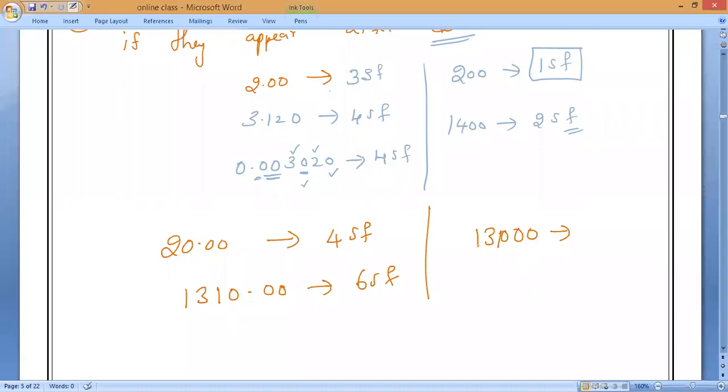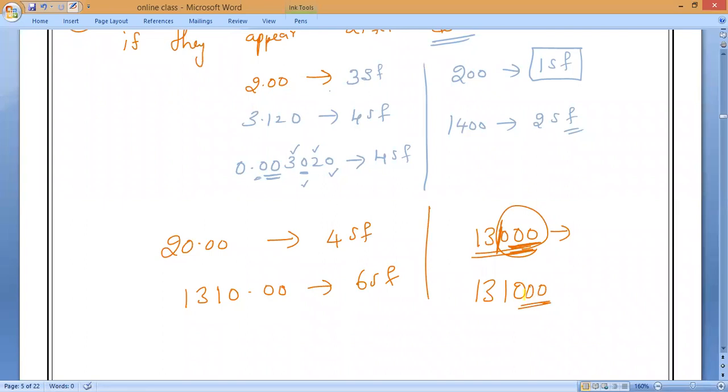1,31,000, significant figures. 6, 5, 5. Why are these behaving like this? These three zeros do not have any value. Why? Because there is no decimal before. So 1 lakh 31 thousand, it is 1,31,000. Are these three zeros valid or invalid? They are not valid, sir. They are not considered.